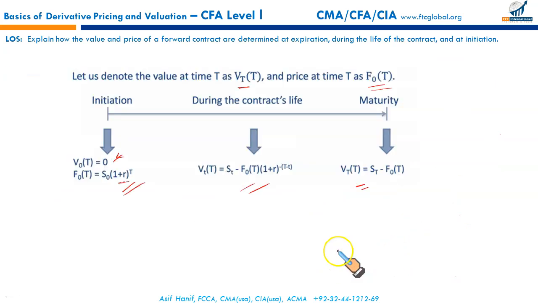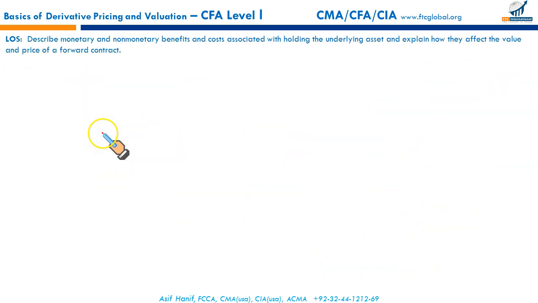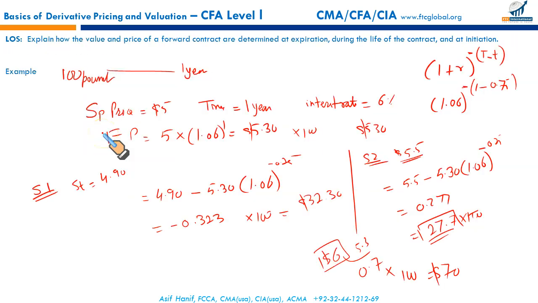Comparison between the spot at that time and the forward discounted till that time, versus the initiation. I think all the numbers are there to support the assertion. So that's how the value and price of forward contracts are determined at expiration, during the contract, and at inception.